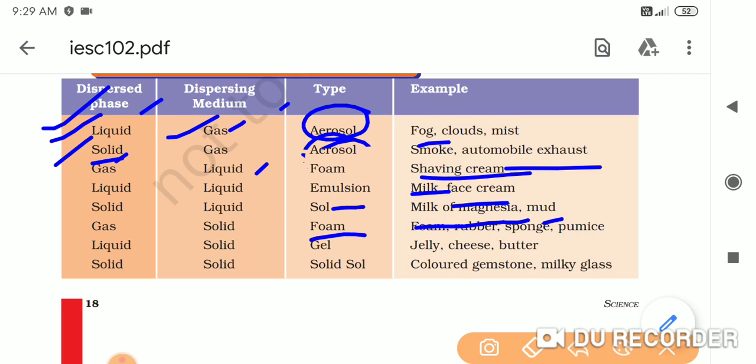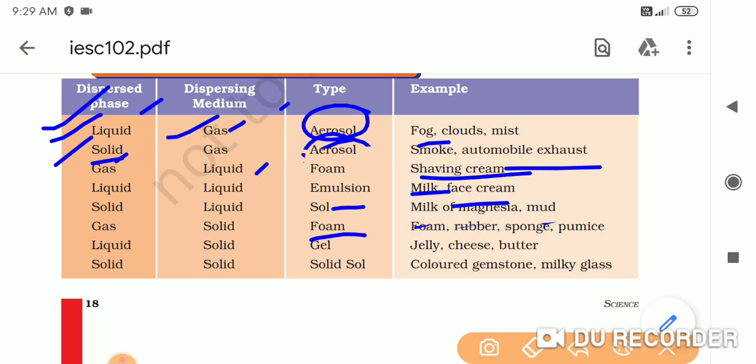Okay, the next example is foam. Okay, foam has appeared again here. Now see, foam is very well known to you. Foam, rubber, sponge, pumice. Okay, these are all colloids only. Now you will say, sir, rubber, how is it a colloid? Now in the rubber also you can see the air is trapped inside, the air space is present in the foam, right?